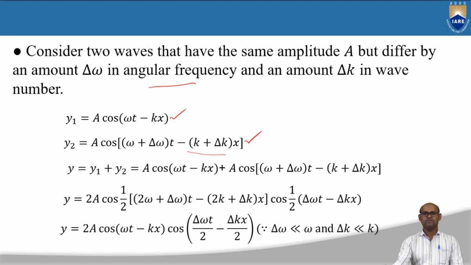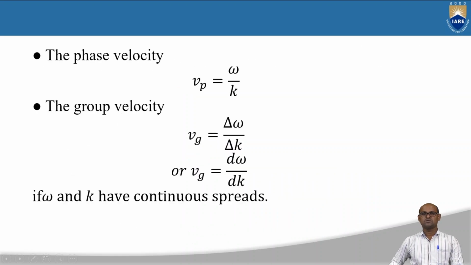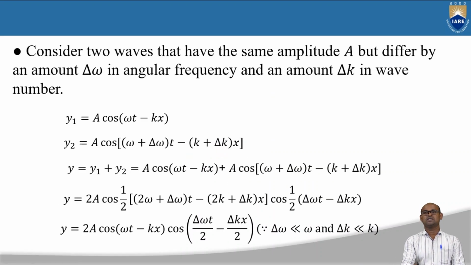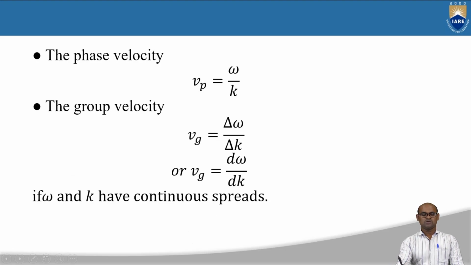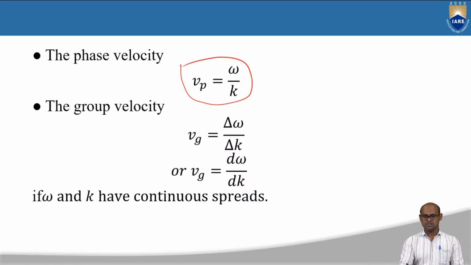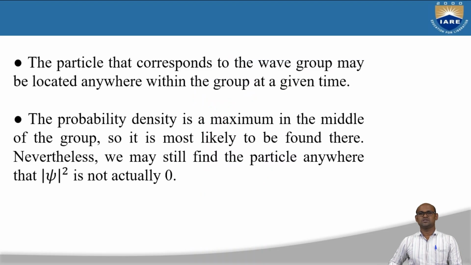We have considered two waves, and the resultant wave is given by this. By adding these two waves, we get the resultant wave, and we can write down the phase velocity and group velocity. Phase velocity Vp is equal to omega by k, whereas group velocity is d omega by dk. We can even derive these equations, but right now we are not going to derive them.